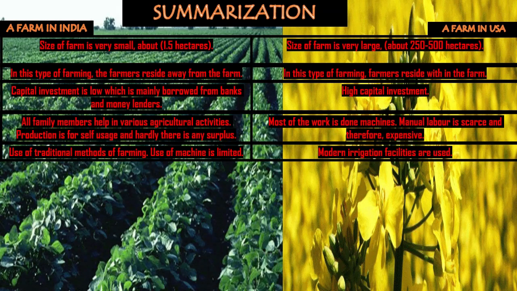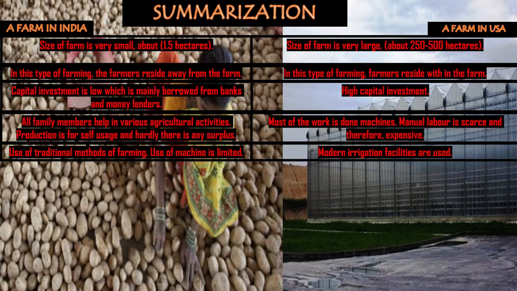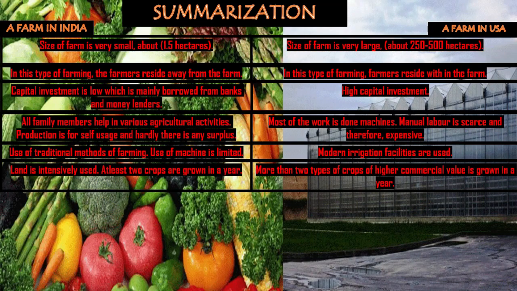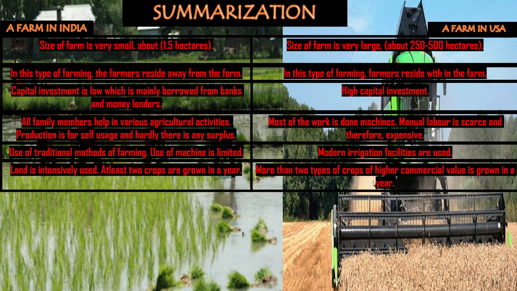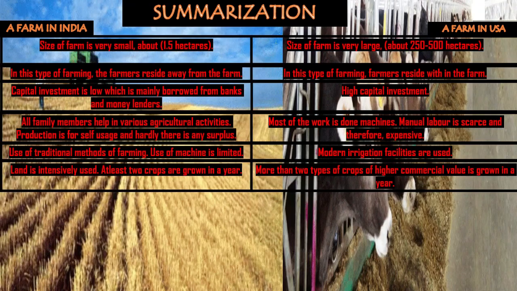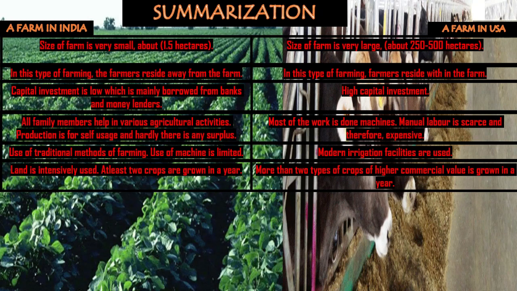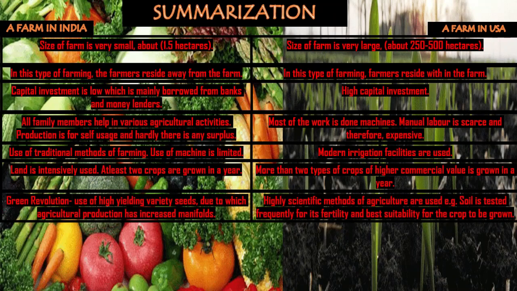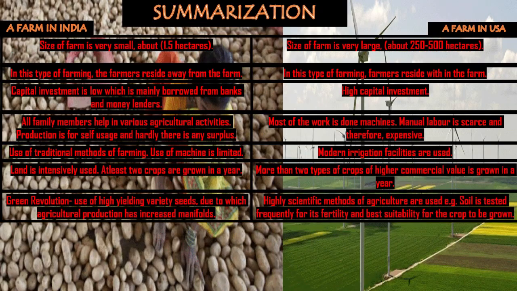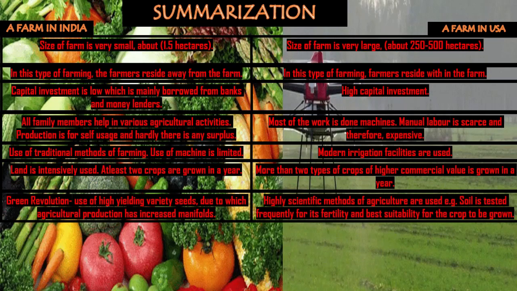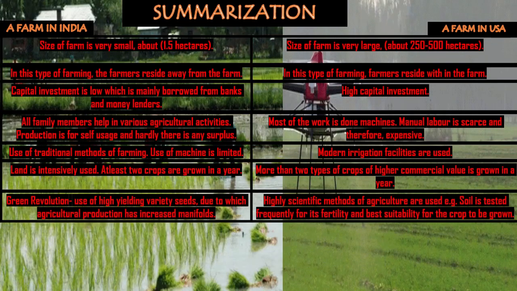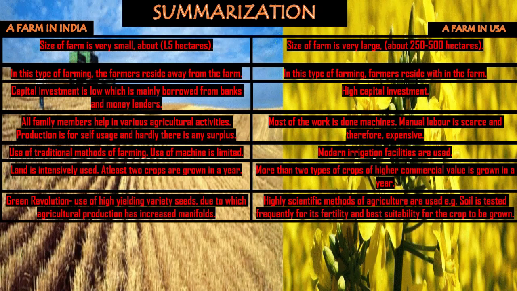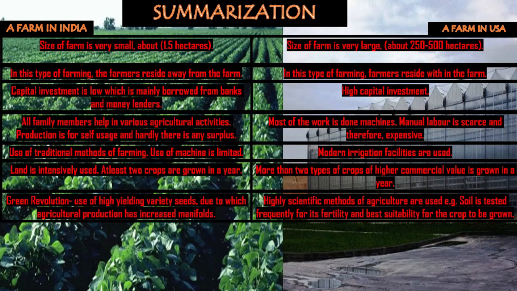Here in India, we will see that land is intensively used, and at least two crops are grown in a year, which are mostly the food crops, whereas in USA more than two types of crops of higher commercial value are grown in a year. Now in India, after the Green Revolution, the use of high yielding variety seeds has increased, which has led to the development of agriculture and has increased agricultural production in India.